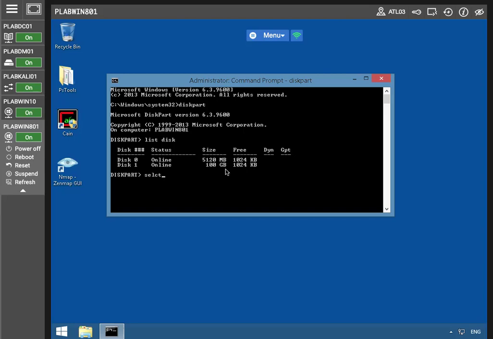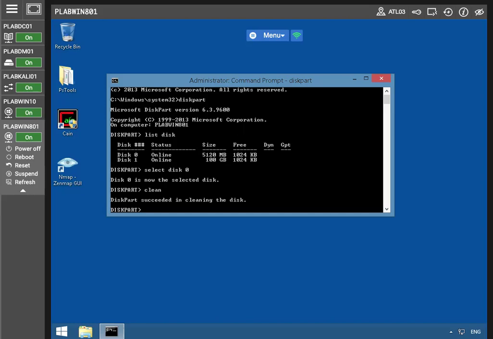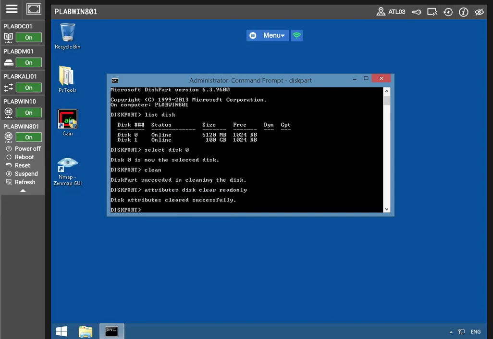So we're going to enter this here. We want it to be cleaned. All right, so it's officially clean. Now we're going to recover that drive space. Okay, all right, now we're just going to create it.